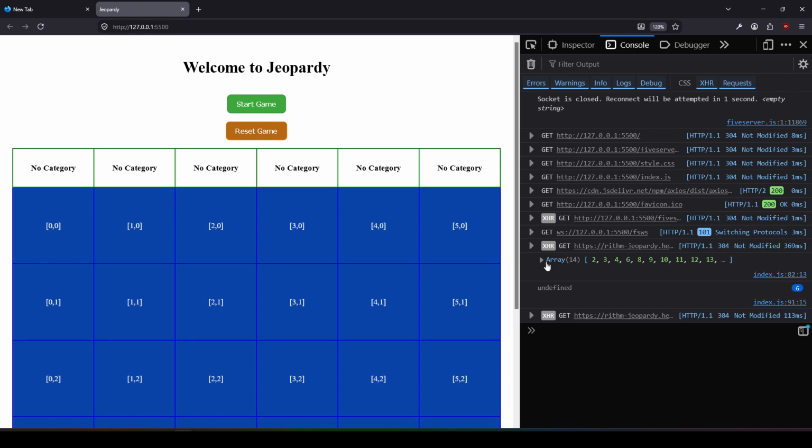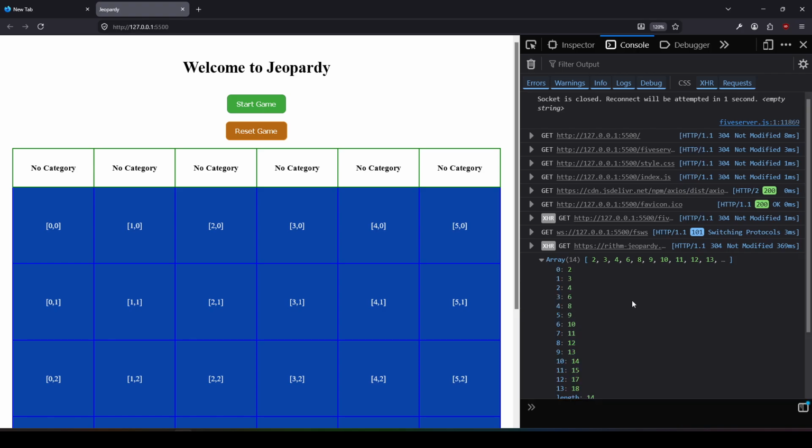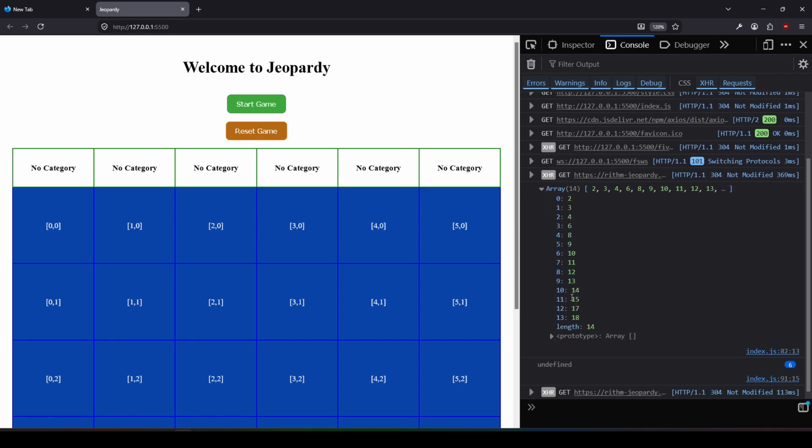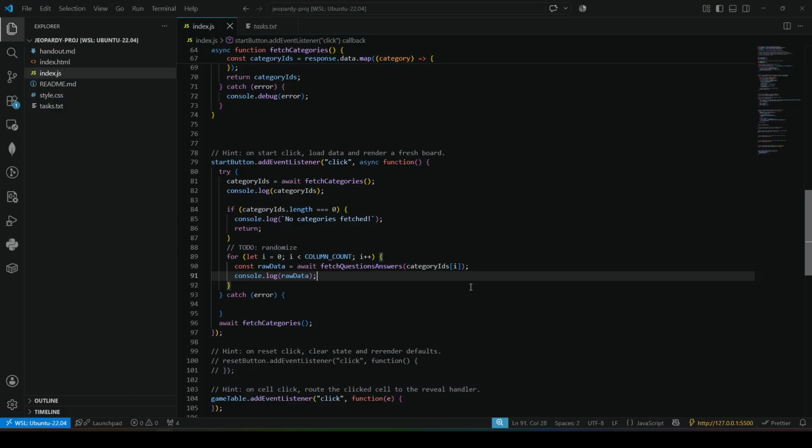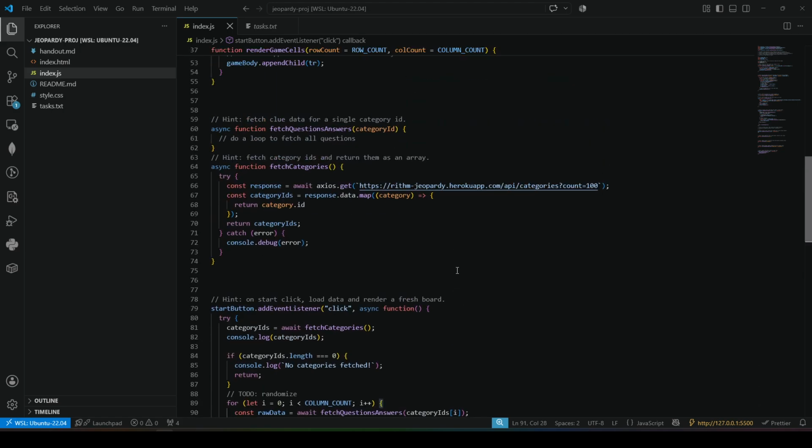So we have this right here. We have some category IDs, and we're going to go up to the fifth one here, and then fetch all of these. For now, it's undefined at index.js, because we're saying fetch questions answers categories IDs I, but we have not done anything with this function just yet. The function just runs and returns nothing, so that's why it's undefined.